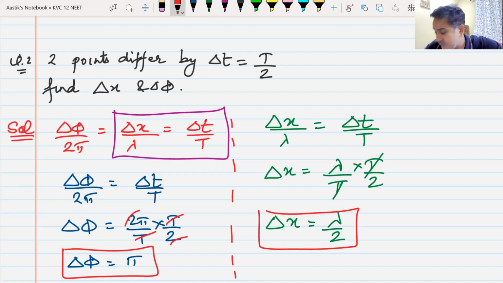Yes, sir. Well then, that brings us to an end of this class. In this class, we have started with ray optics, with wave optics. We have seen what is a wave. Continuous disturbance is a wave. We have seen the equation of a wave. We have seen displacement, amplitude, wavelength, angular frequency. We have also seen what is phase, and we have seen phase difference.